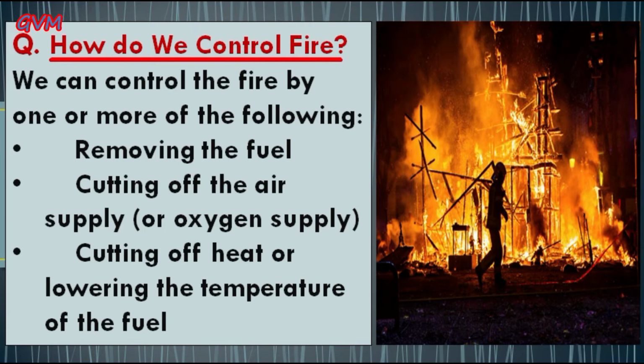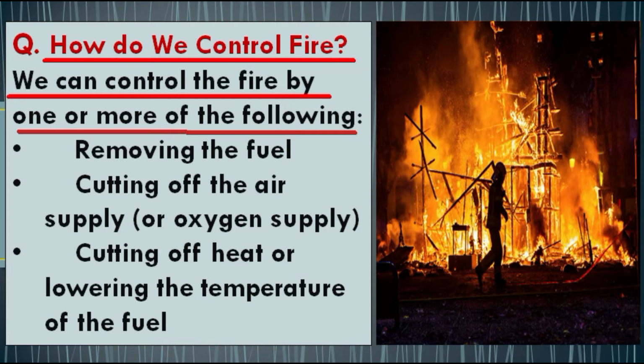Students, as we already learned and discussed the necessary conditions for combustion to take place, keeping these points in mind, we can control the fire by one of the following methods. The first thing that will help you to control fire is removing the fuel, because it is the foremost thing needed for a fire to take place.